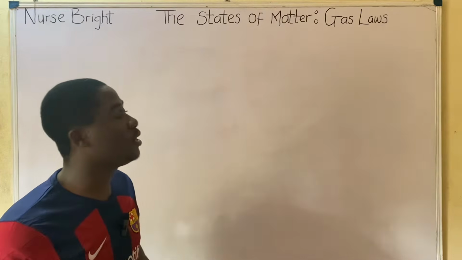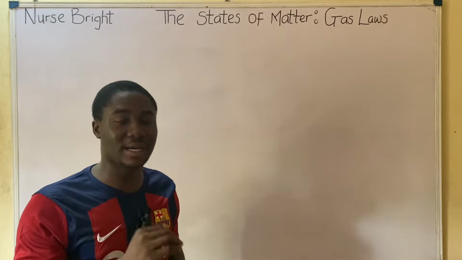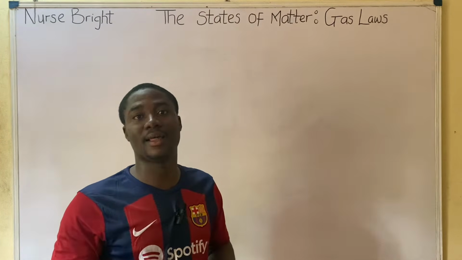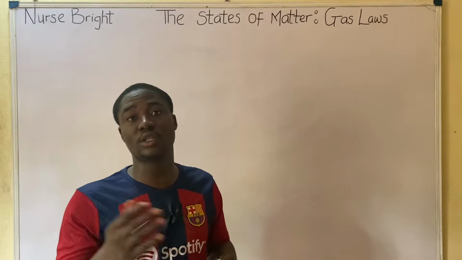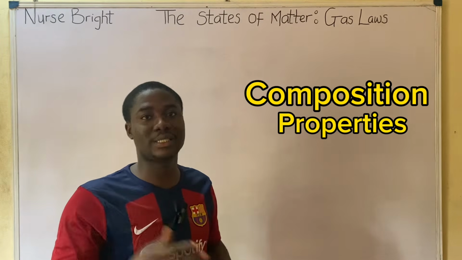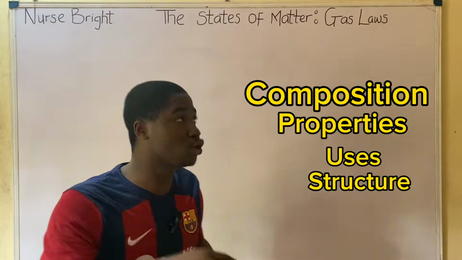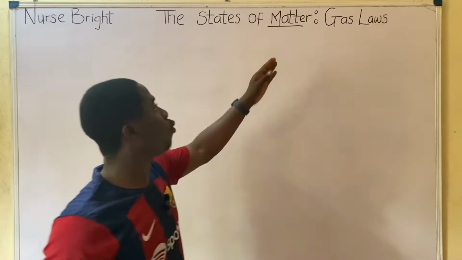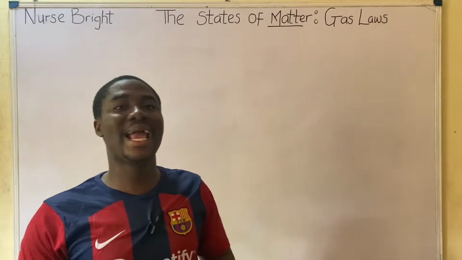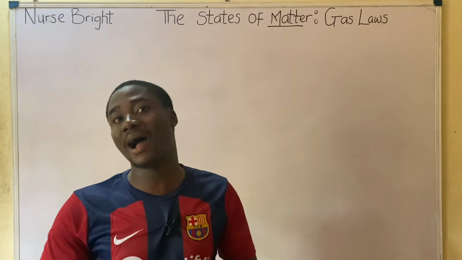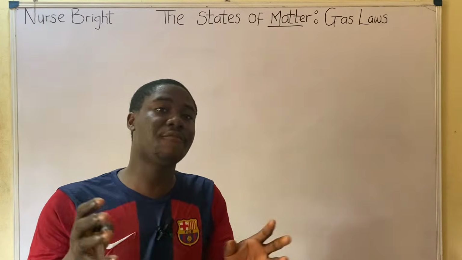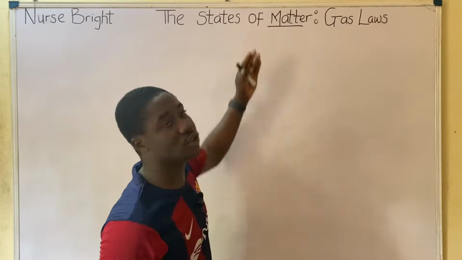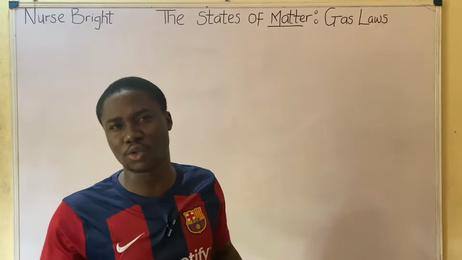Now, in this topic, which is called the states of matter, specifically the gas laws, from introductory chemistry, we all understand that chemistry has to do with the study of the composition, properties, uses, and structure of matter. Now, what is matter? Matter is anything that has mass and occupies space. We have different aspects to which matter can be classified. We have the state of matter and also we have the forms of matter.